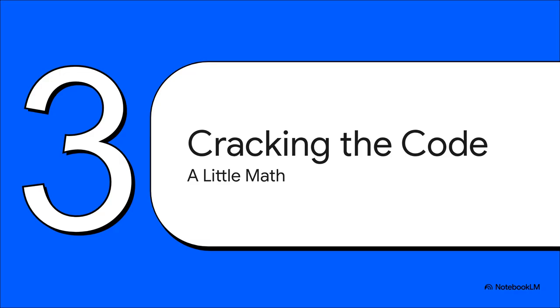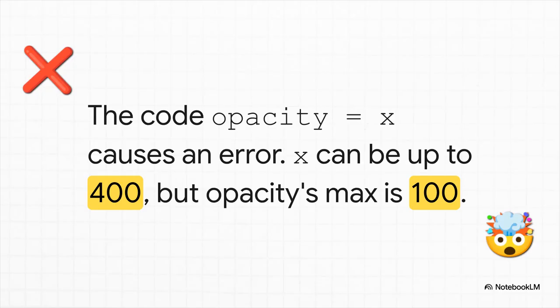All right, detective, time for our final and maybe most challenging case. This one involves a very common culprit in the world of coding errors: mismatched numbers. But don't you worry, we can crack this code with just a little bit of simple math. So here's the deal. We're trying to do something kind of cool. We want to make a circle's opacity change based on the mouse's X position.